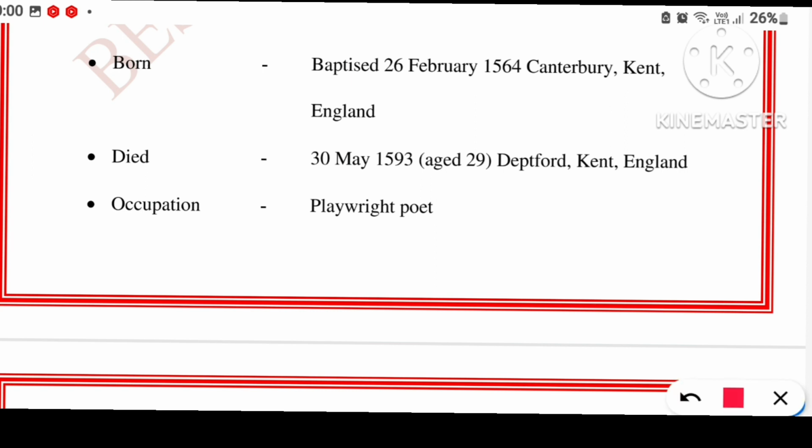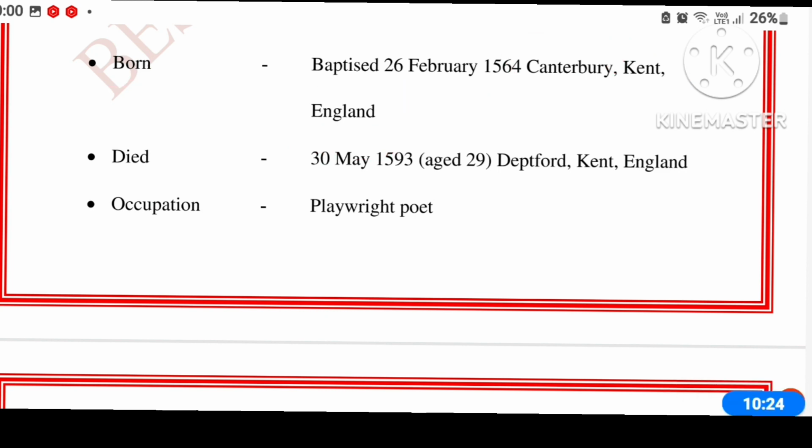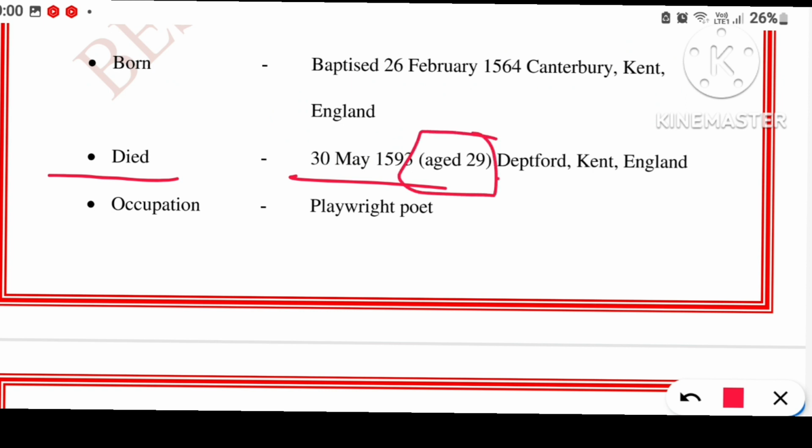Christopher Marlowe, now we are going to focus on the highlighter. Let's see the highlighter of this point. He was born on 26th February 1564 at Canterbury, Kent, England. Please remember these places. These are asked during examination in MCQs. He died on May 30th, 1593 at the age of 29 at Deptford, Kent, England. So, the country was same, but the place was different where he was born and where he died.